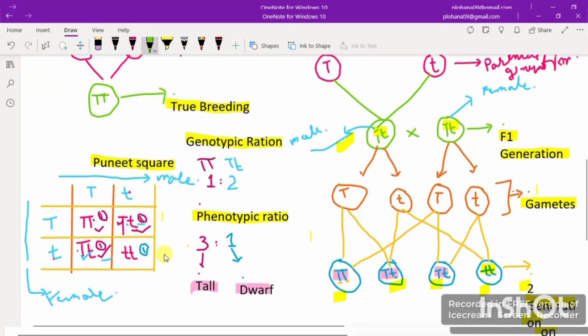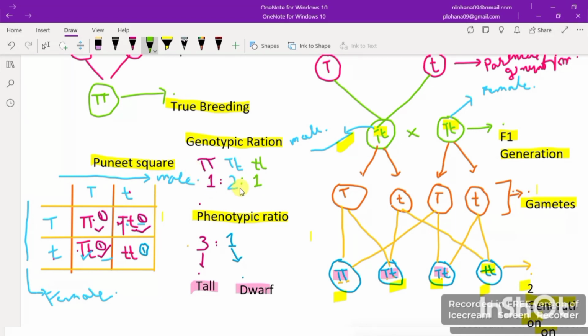Yes, as you can see here, we have small t and small t too. So here I'm just going to write that its ratio is also 1, right? So what we got, the genotypic ratio of this is 1 is to 2 is to 1.